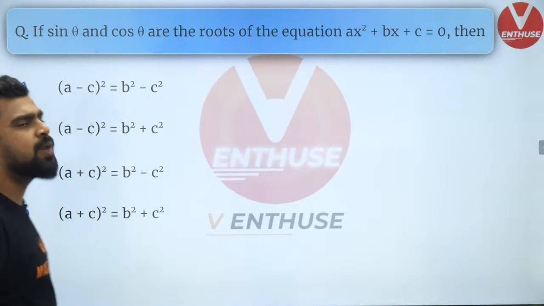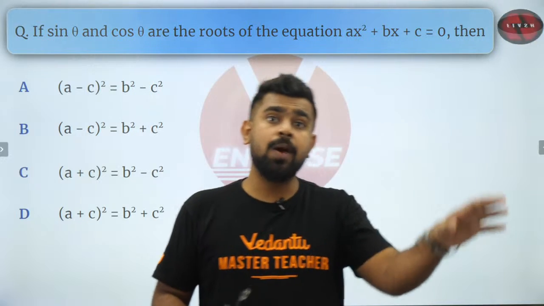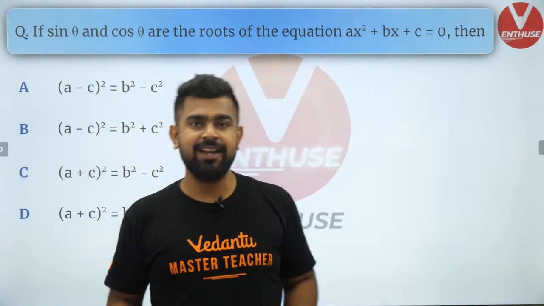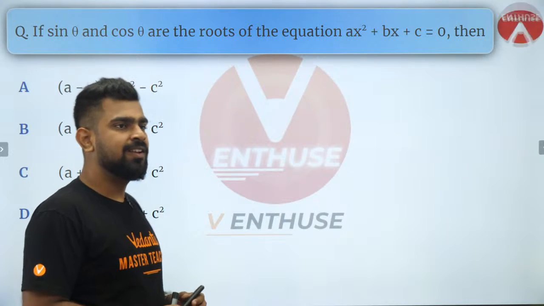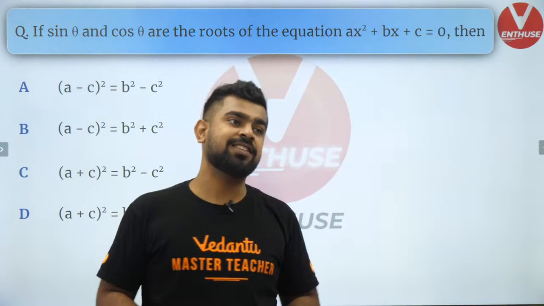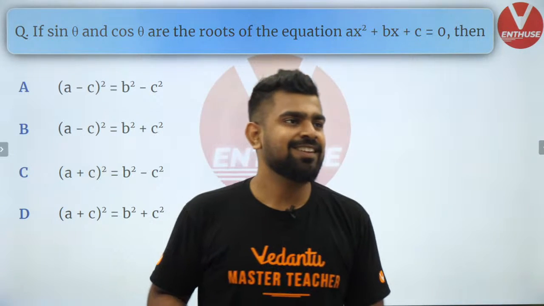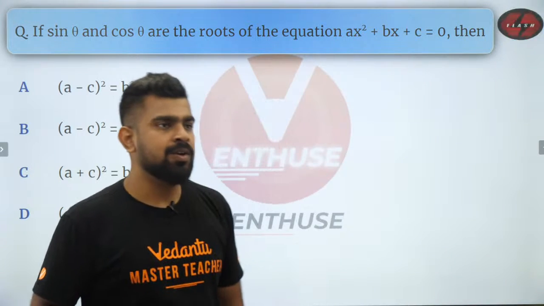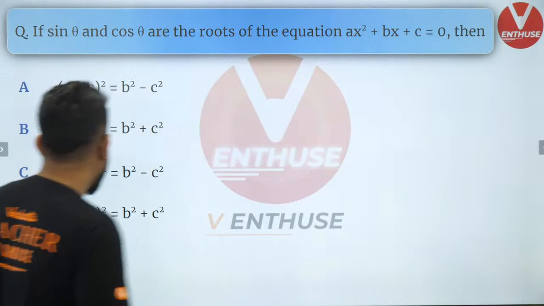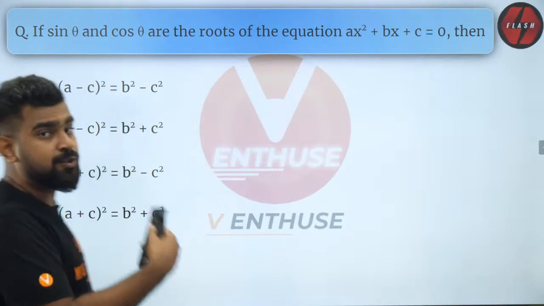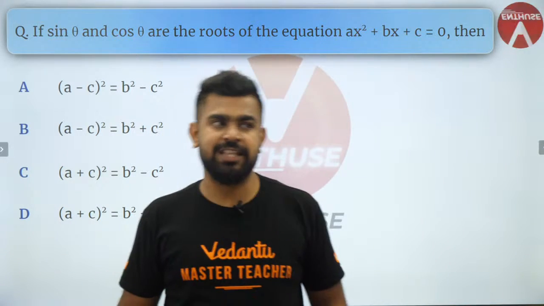Right on your screen. This was probably a good question, I would say. Decent question, because it mixes trigonometry and quadratic equation. So let's see how to solve this. What do you guys think is the answer? Everybody is saying D is the answer. I'm not sure, guys, I'll have to solve it. So I'm also going to solve it along with you only. So let's check it together. Shall we?